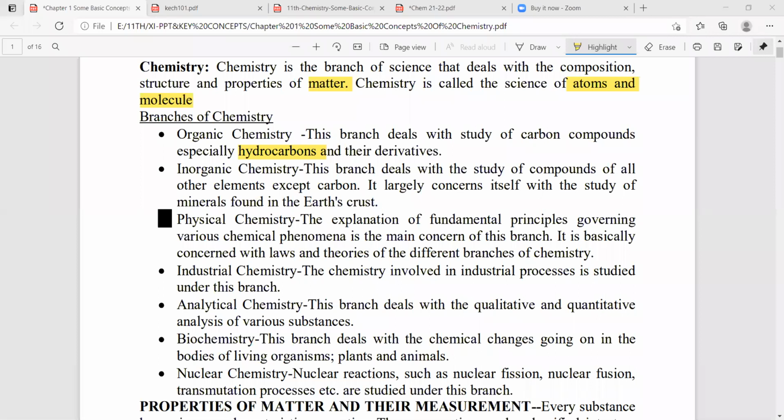Next, 30 marks we have for practicals. Under the 30 marks, 8 marks for volumetric analysis, 8 marks for salt analysis, 6 marks for content based, 4 marks for record and viva, and 4 marks for project work. Again, I will repeat. Volumetric analysis 8 marks, salt analysis 8 marks, organic, nothing but content based, functional group identification, 6 marks, record and viva 4 marks, project work 4 marks. So 4 plus 4, 8 plus 6 plus 8 plus 8, total 30 marks. So practical 30 marks, theory 70 marks.